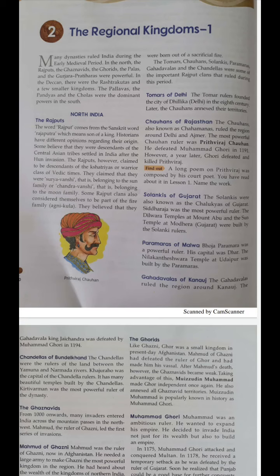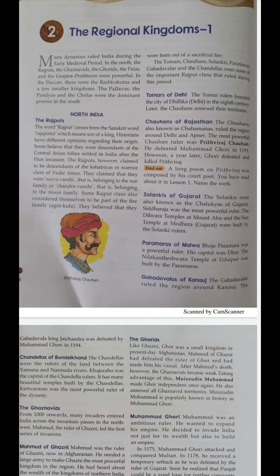First let's see about the Tomars of Delhi. The Tomars founded the city of Delhi in the 8th century, and at that time Delhi was known as Dillika. Clear, it was known as Dillika. Later, this territory was annexed by the Chauhans of Rajasthan.